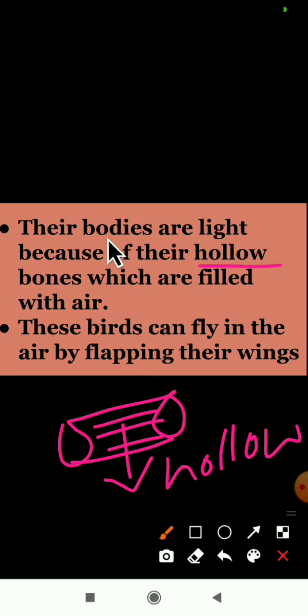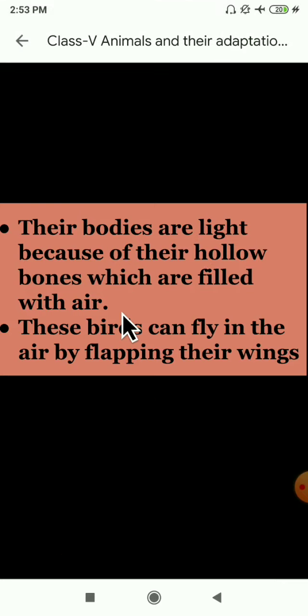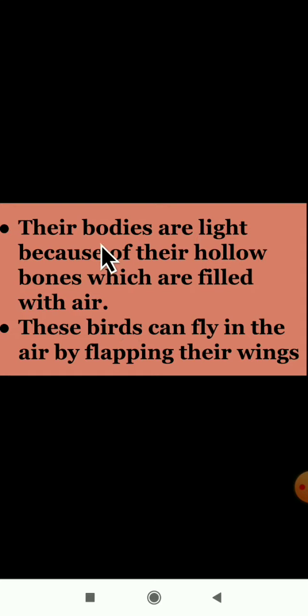As the birds' bodies are light because of their hollow bones, they are very light. The bodies of the birds are very light. Why are they light? Because of their hollow bones which are filled with air. In these bones, what is there? Only air is present, nothing else is present inside this bone. So what are they telling here? The bodies of birds are light in weight, and their bones are filled with air.